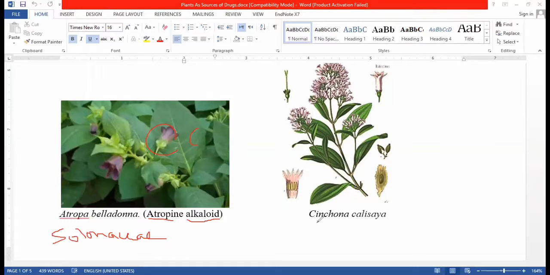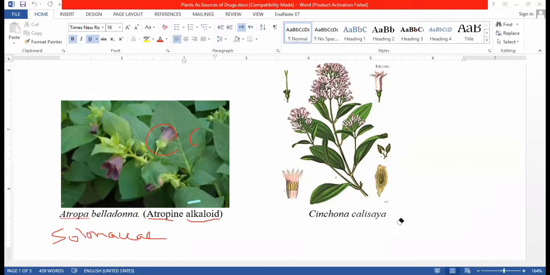This is another plant, Cinchona calisaya. This is the cinchona tree. Its bark is used as a drug source. This is the drug used for the treatment of the disease malaria. We call it an anti-malarial drug.